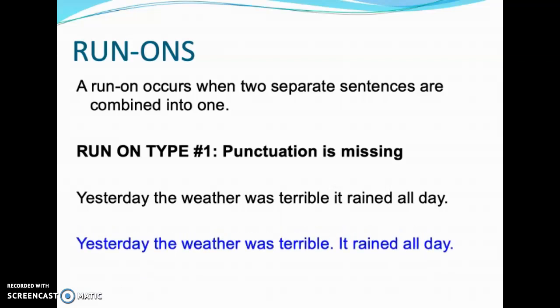We can add a period here and say, "Yesterday the weather was terrible. It rained all day." This creates two sentences from the run-on sentence.